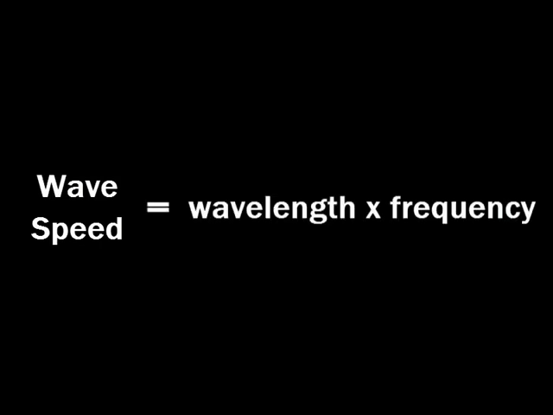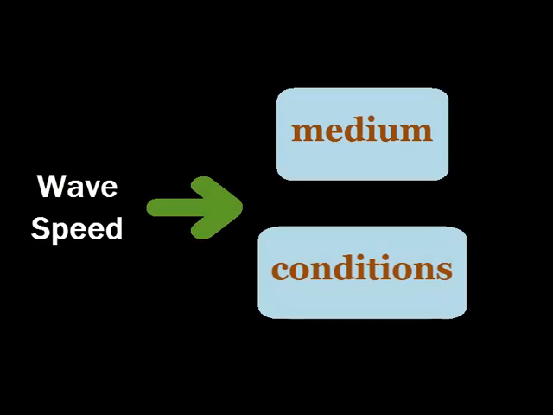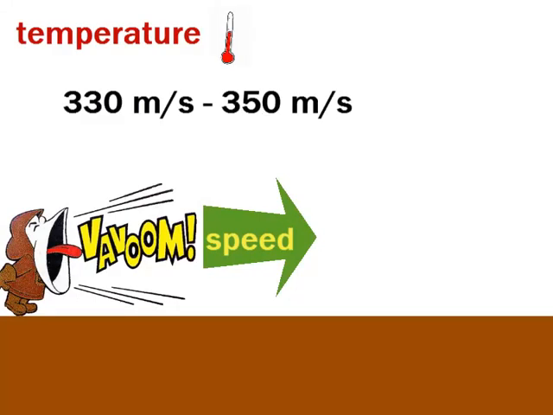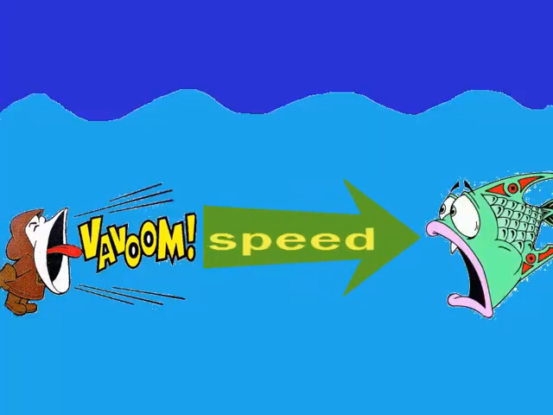You can calculate the speed of a wave by multiplying the wavelength by the frequency. The speed of a wave depends on the medium it travels through and the conditions of the medium. The speed of sound in air depends on the temperature of the air and ranges from about 330 meters per second to 350 meters per second. When the sound travels through water, it moves much faster.